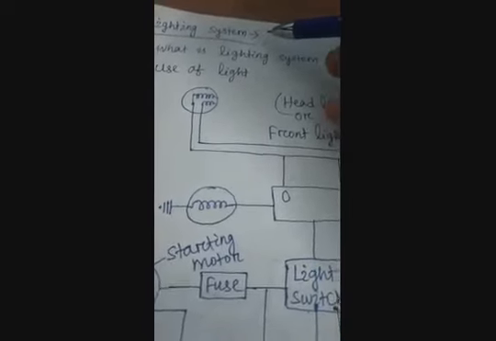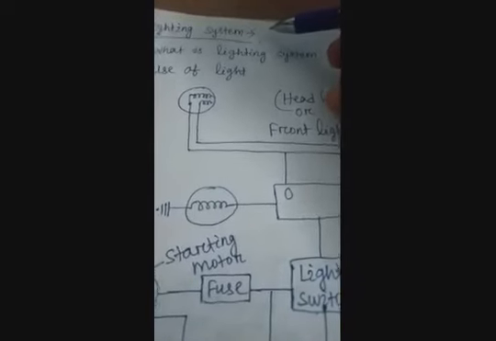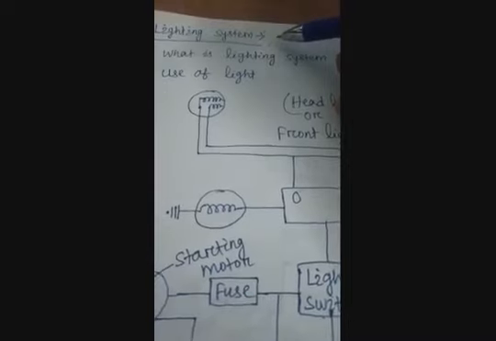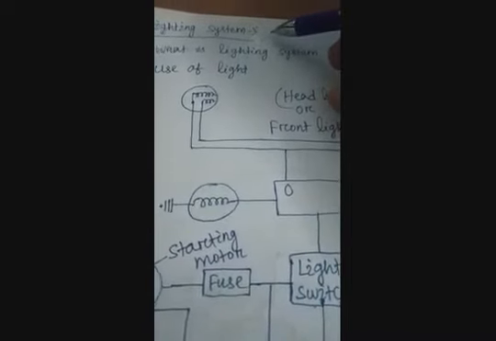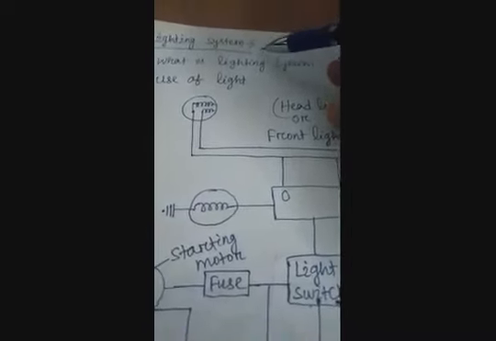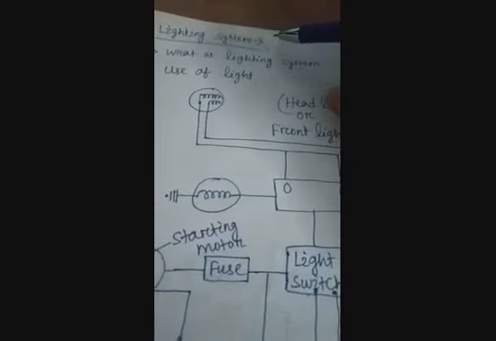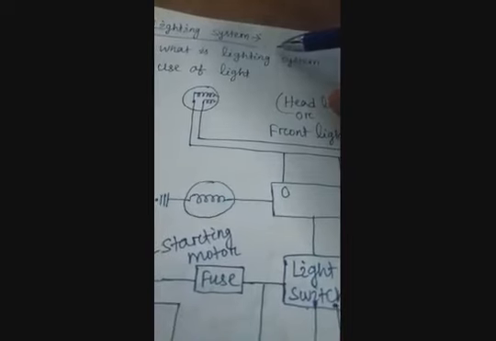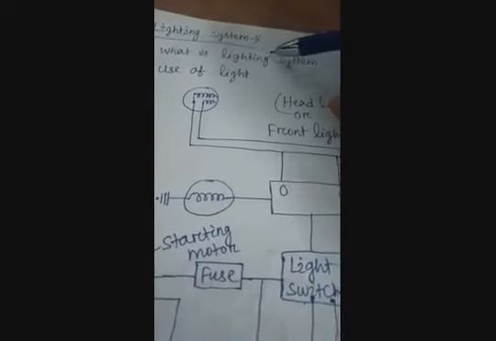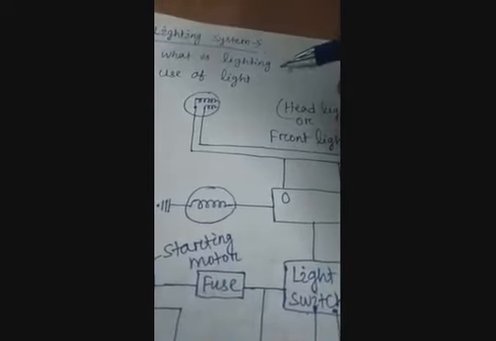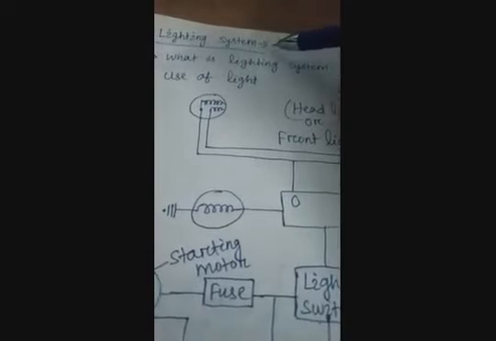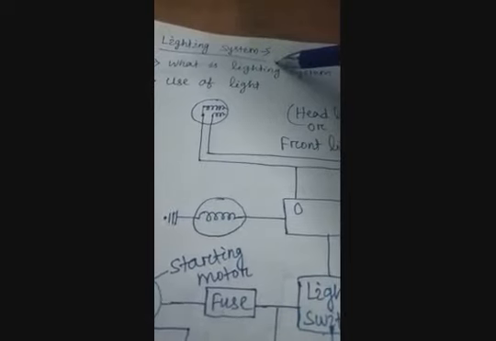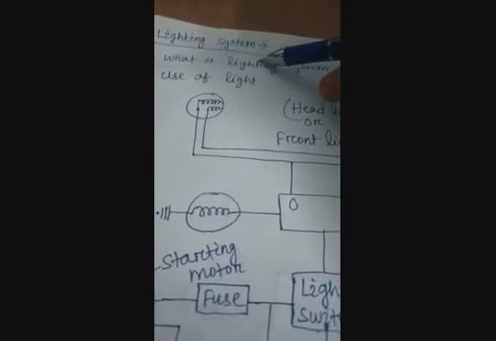These lights are devices mounted on the front, rear, and sides. If you use a bike, scooty, car or any vehicle, the front and rear indicator, parking light, and headlight are all lights. They are all in the category of lighting system. Understand?